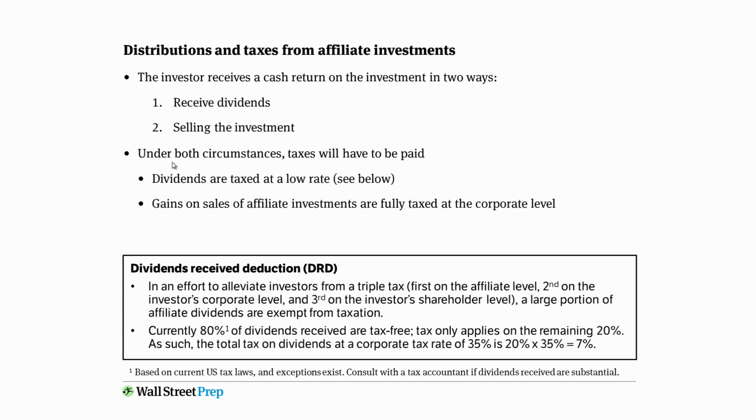As a result of that, there is a dividends received deduction, which enables a large portion of affiliate dividends to be exempt from taxation. Currently, 80% of dividends that are received from an affiliate are tax-free. Tax only applies on the remaining 20%, and as such, the total tax on dividends at the corporate tax rate of 35% is only 7%.